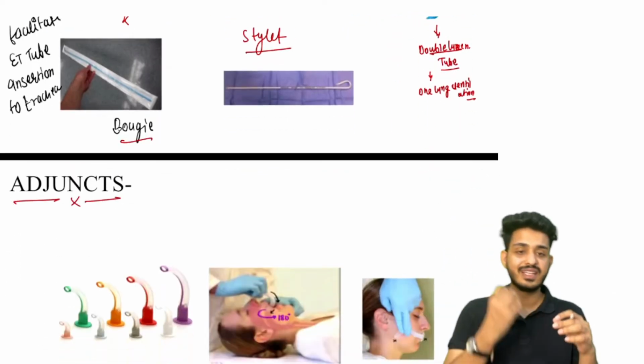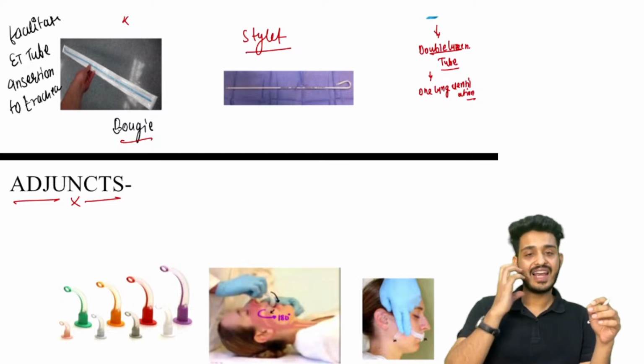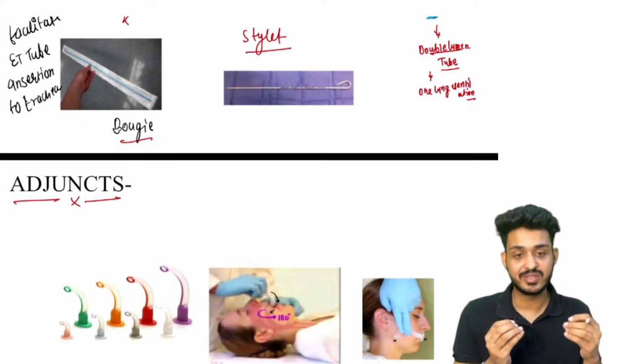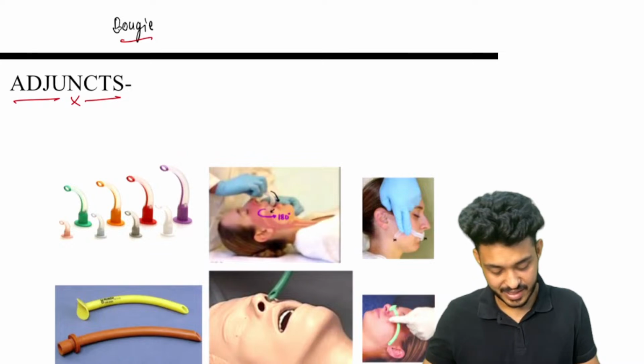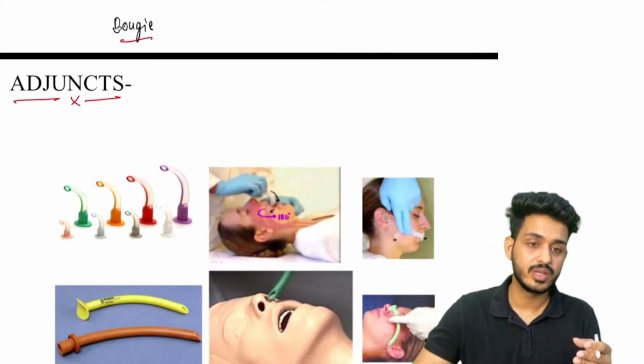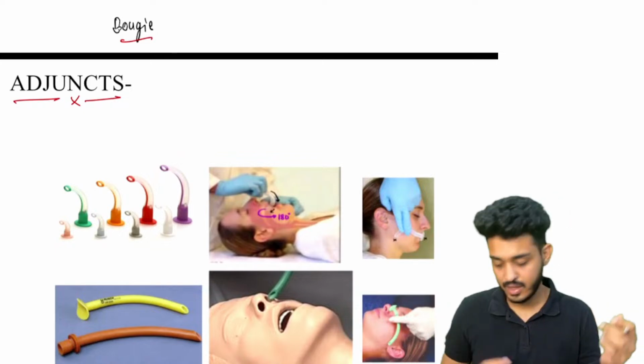Okay, next thing is your adjuncts. We have seen the laryngoscope, the LMAs, supraglottic airway devices, and the infraglottic airway devices. Now we are looking at some adjuncts. What are the adjuncts that we are having? We are having two types of adjuncts. One is oropharyngeal, the second one is nasopharyngeal.